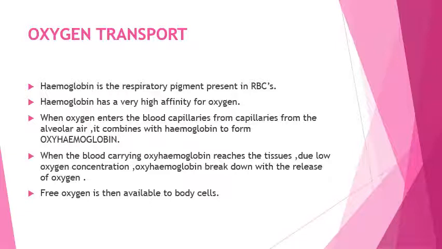Only oxygen is available to the cell, which utilizes it to carry out metabolic activities. That is called oxidation, and it forms CO2, H2O and energy. That energy, which is ATP, is utilized.